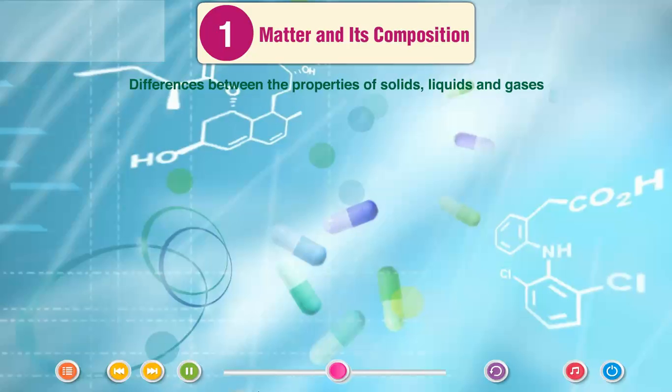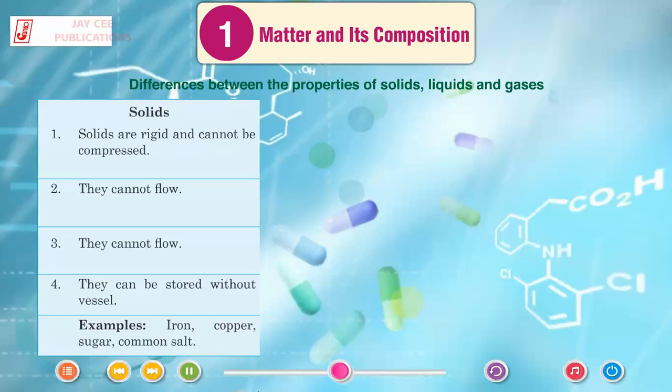Differences between the properties of solids, liquids and gases. Solids. Solids are rigid and cannot be compressed. They cannot flow. They can be stored without vessel. Examples: iron, copper, sugar, common salt.